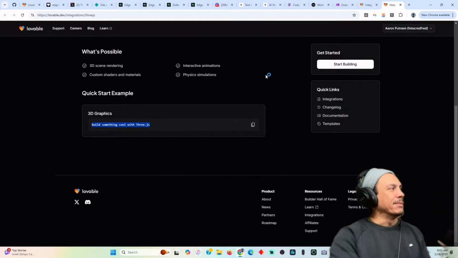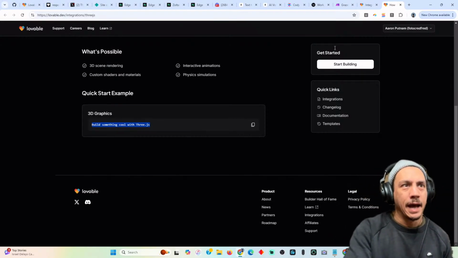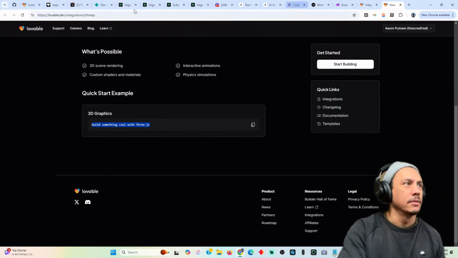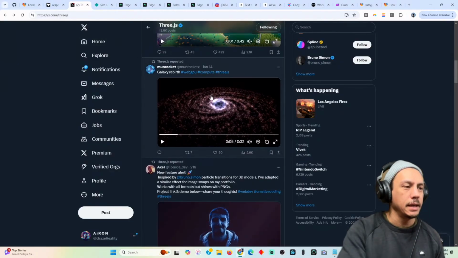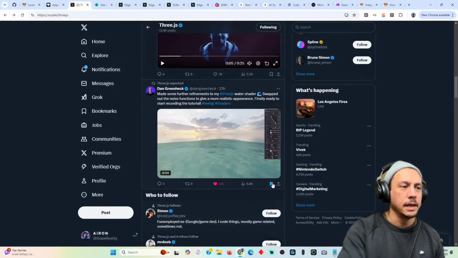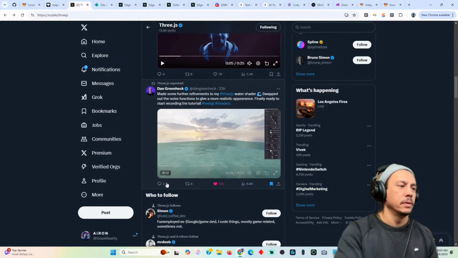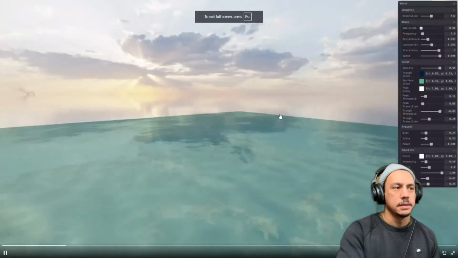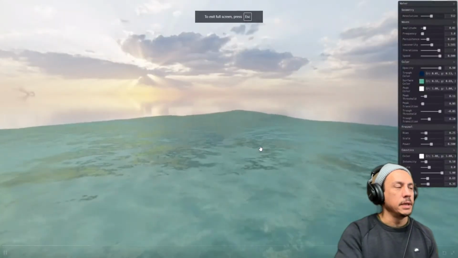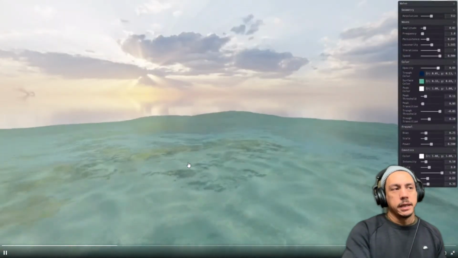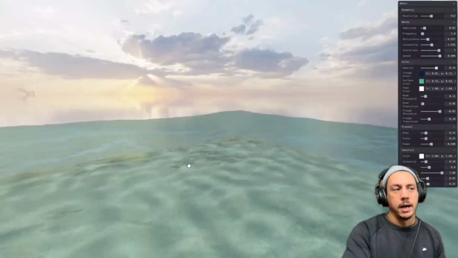In my mind, I'm like, can I make those things, right? Can I make this stuff? Can I make shaders? Can I make this work with Lovable? This is just wild. It would take a while to do this.